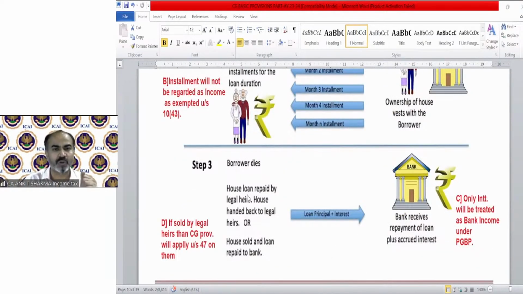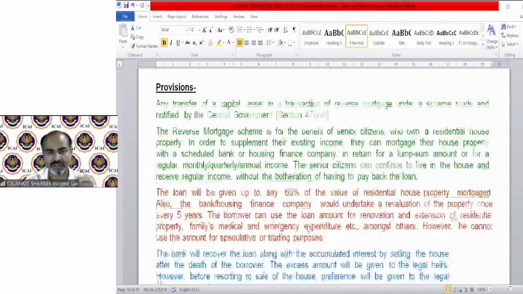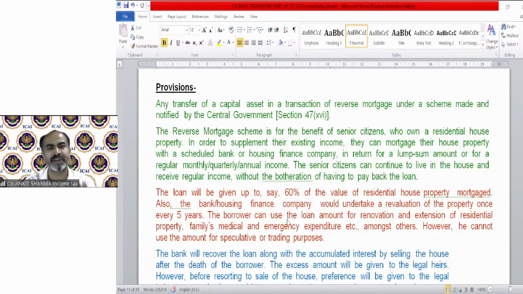If the borrower dies, the house loan is repaid by the legal heir, the house is handed back to the legal heirs, or the house is sold and the loan repaid to the bank. If sold by legal heirs, then the capital gain provision will apply under section 47. Only interest will be treated as bank income under the PGBP head. The theoretical part of this provision has been written over here. You can read it out. It's very simple, very basic.